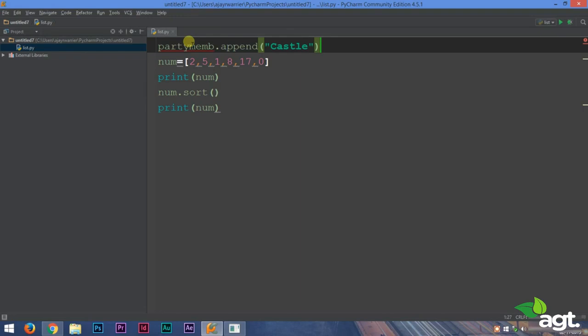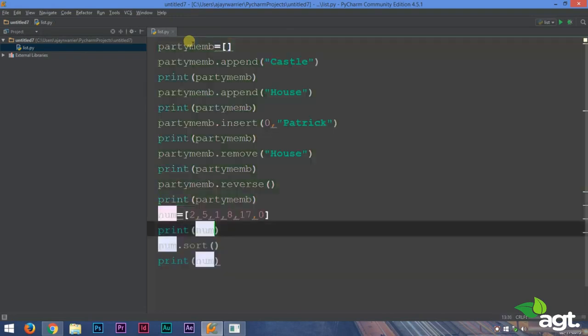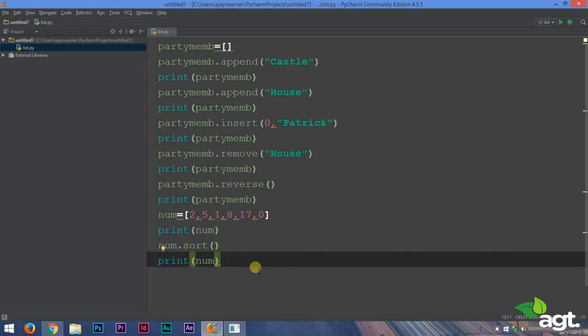So these are the most important list methods or list functions in Python.